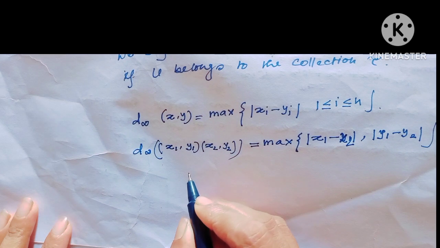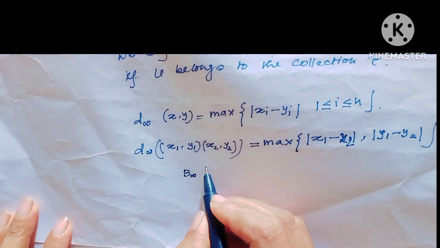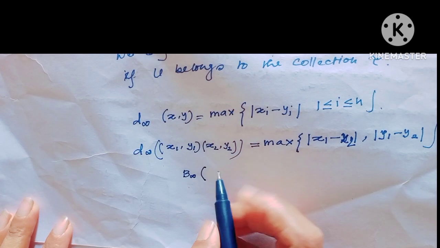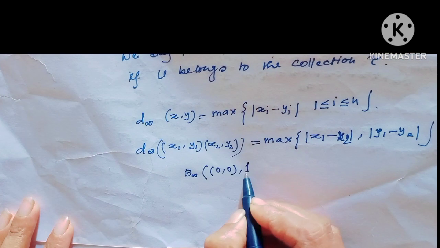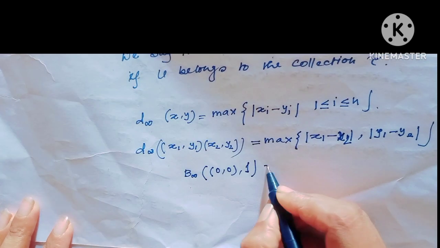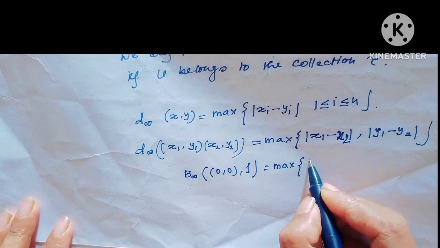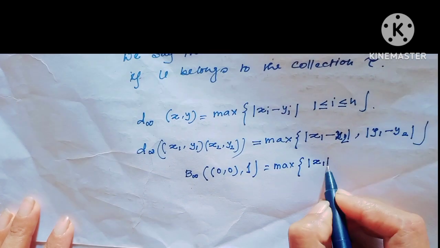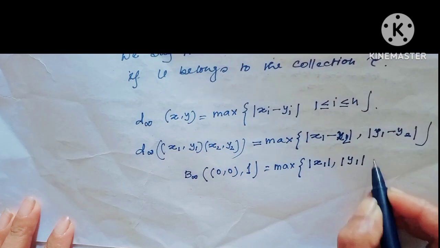Therefore B_infinity with respect to the center (0,0) and radius 1 is the maximum of |x1|, |y1| less than 1,